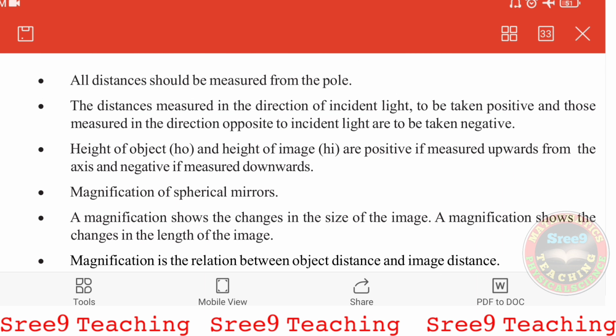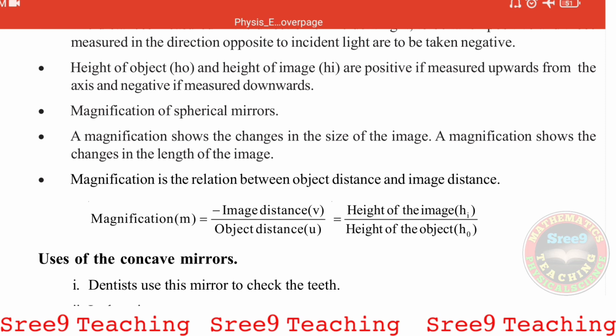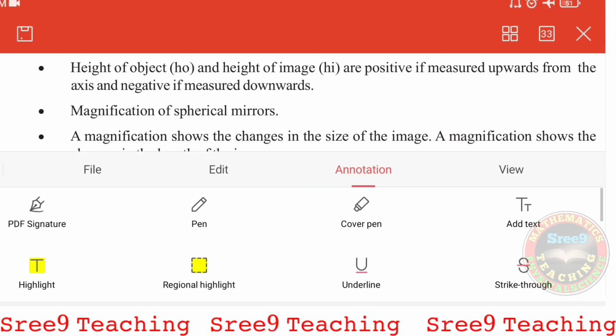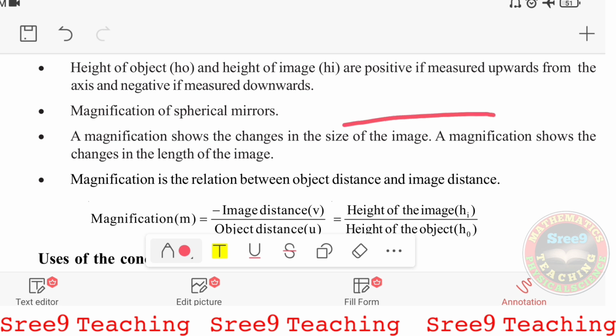Hence the second point: the distances measured in the direction of incident light are taken positive, and those measured in the direction opposite to incident light are taken to be negative. Now next, height of the object. The height of the object HO and height of the image HI are positive if measured upwards. So suppose this is the principal axis and this is the mirror and this is the upward direction, hence we take plus. And if it is downwards, it is negative, whether it is object or image, remember.